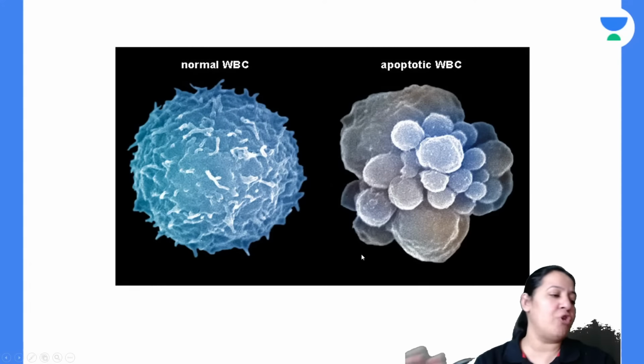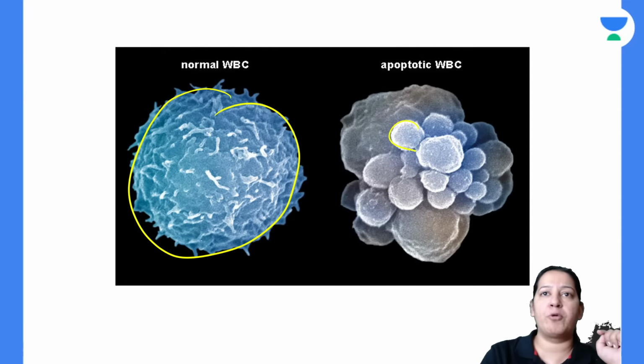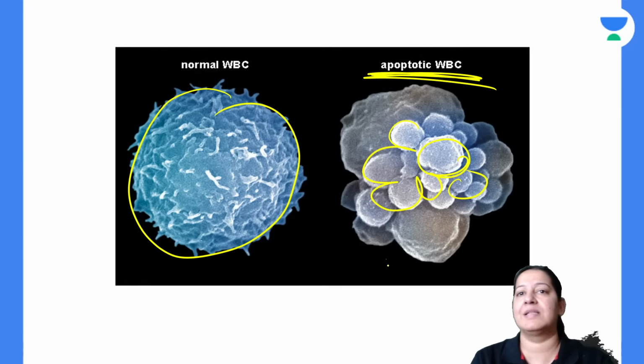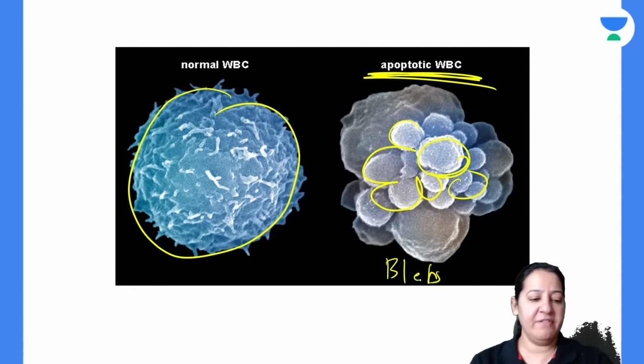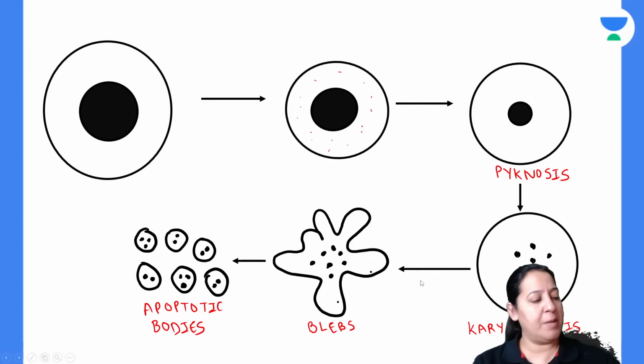So you can see the electron microscopy, beautiful diagram. This is a normal cell and this is an apoptotic cell. The apoptotic cell is showing the blebs. Appreciate the blebs, the blebs on the surface of apoptotic cells. You can see the blebs here. Everyone give me a thumbs up. Everyone. So next feature is apoptotic bodies formation.